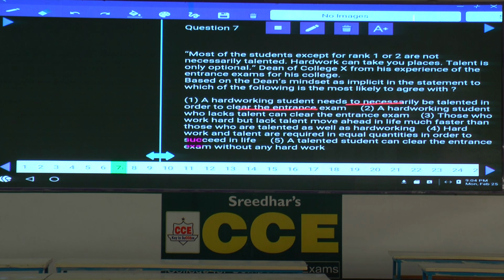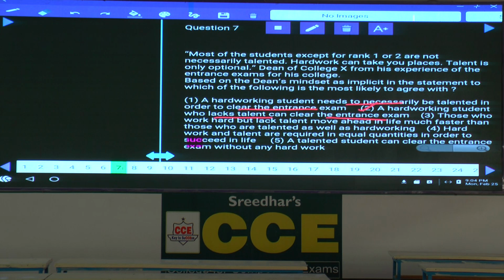Second one, a hardworking student who lacks talent can clear the entrance examination or not? Yes, because from 3rd rank onwards, the student need not necessarily have a talent. Hence, what can you infer from this? Choice 2 can be inferred.